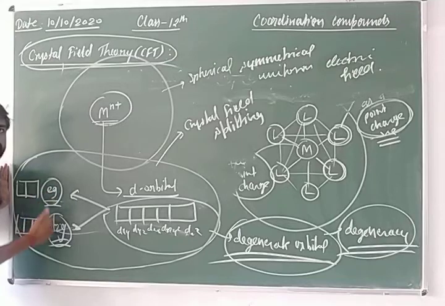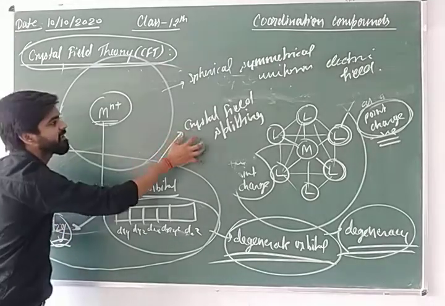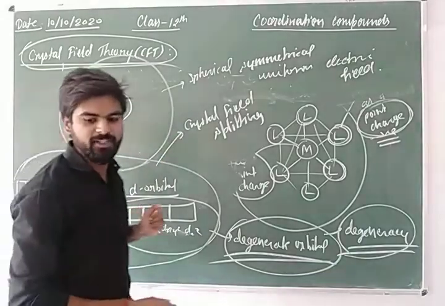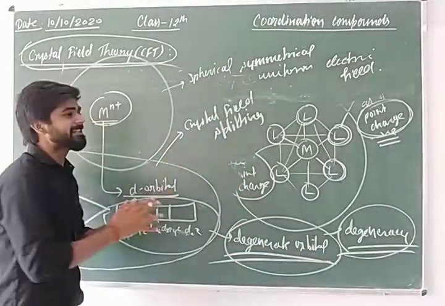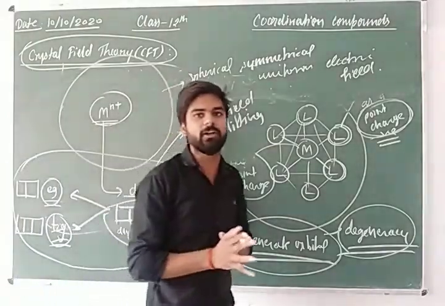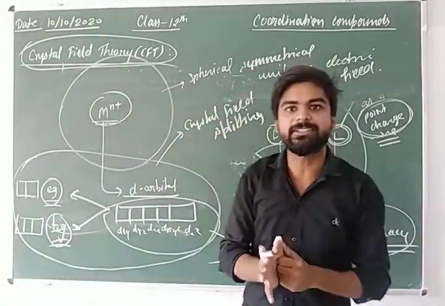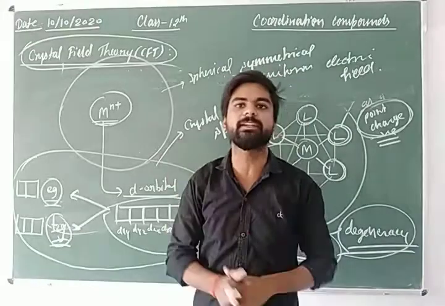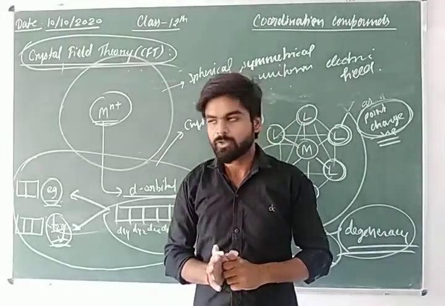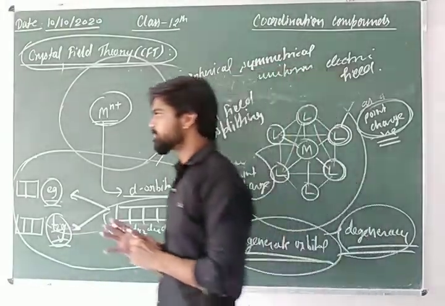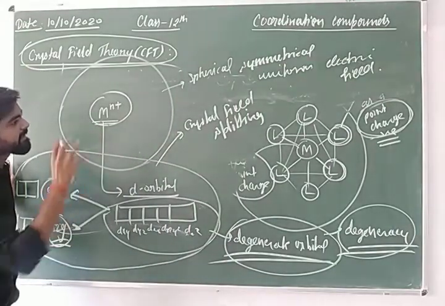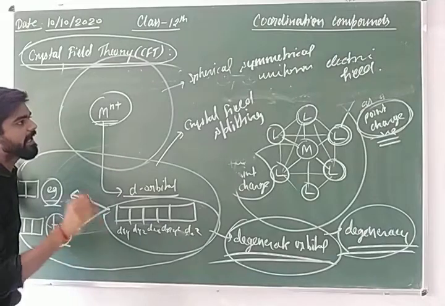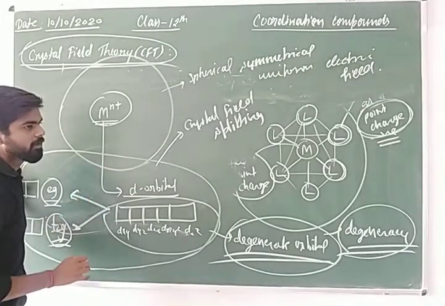This splitting is known as crystal field splitting. We will discuss it in two different coordination entities: the octahedral entity and the tetrahedral entity. The next heading will be crystal field splitting in octahedral coordination compounds.